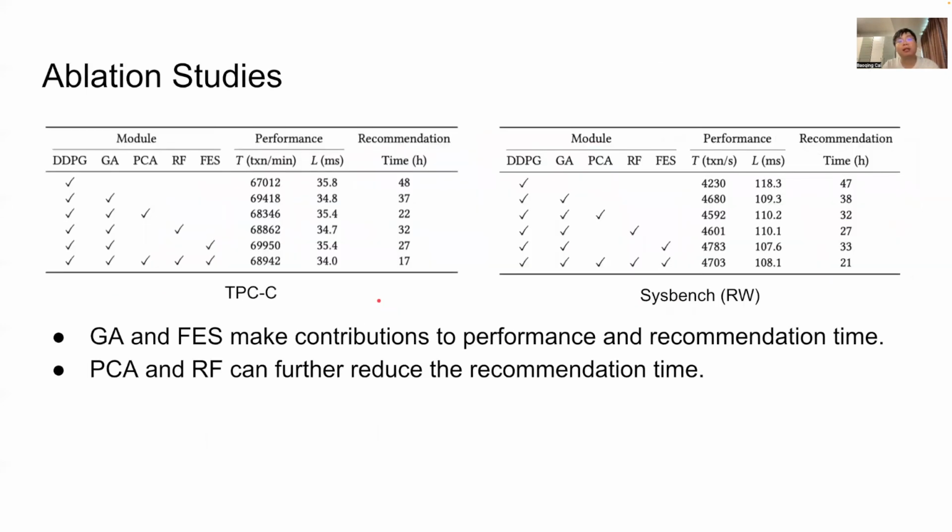To further explain how Hunter produced the better performance, we compare the effect of each module of the design on different workloads. We conduct our experiments on different combinations of DDPG, GA, PCA, RF, and FES. GA and FES make contributions to performance and recommendation time. PCA and RF can further reduce the recommendation time, as shown in the table.